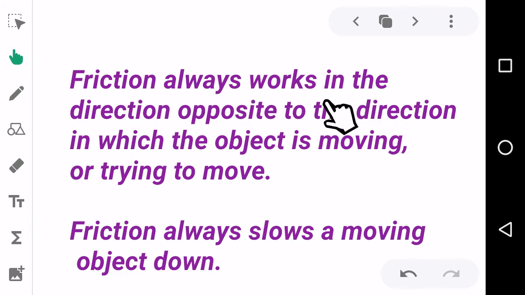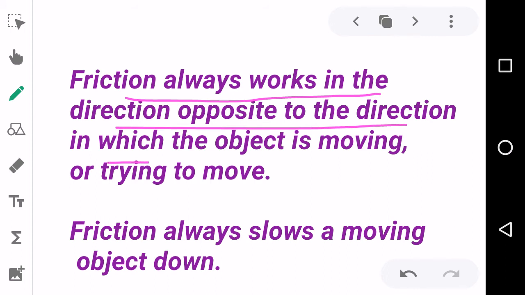Friction always works in the direction opposite to the direction in which the object is moving or trying to move. Please note this point. It is very important. And also, friction always slows down the speed of a moving object.